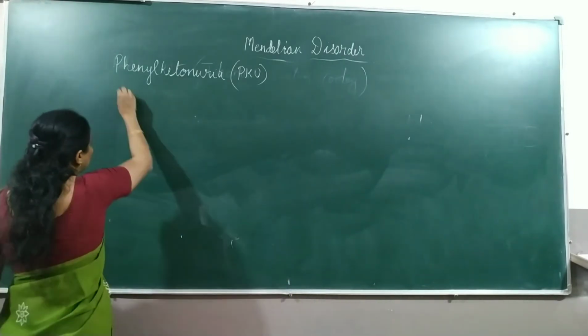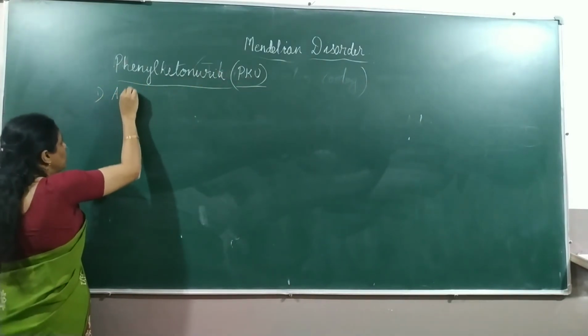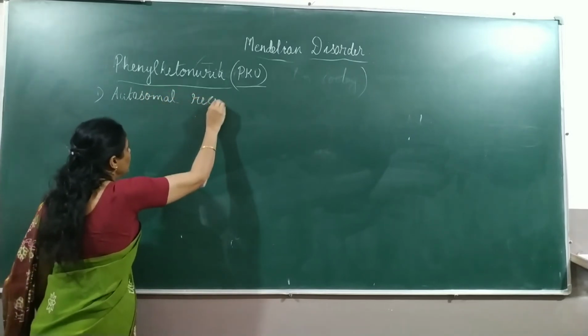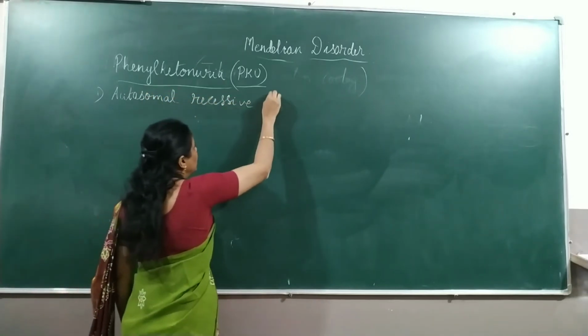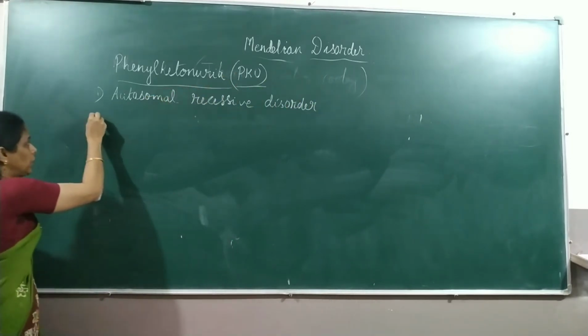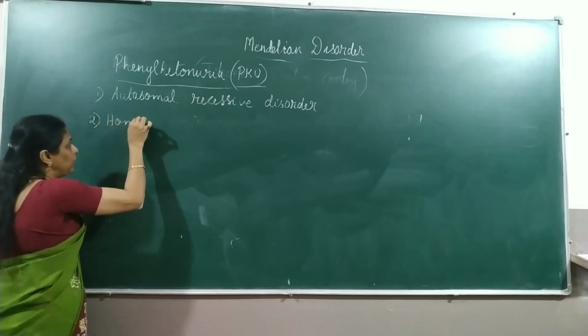So now, what is phenylketonuria? Again, this is an autosomal recessive disorder. Same 3 points you remember from what we have studied for the other two disorders. So it's an autosomal recessive disorder. The second point is, homozygous individuals will be affected.